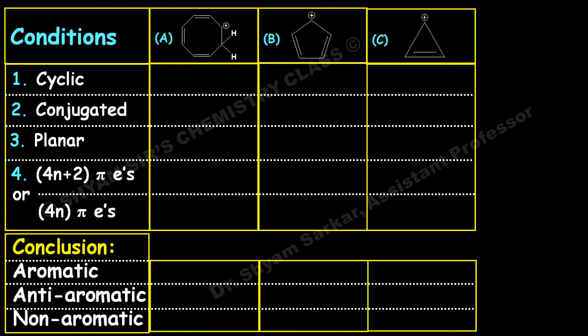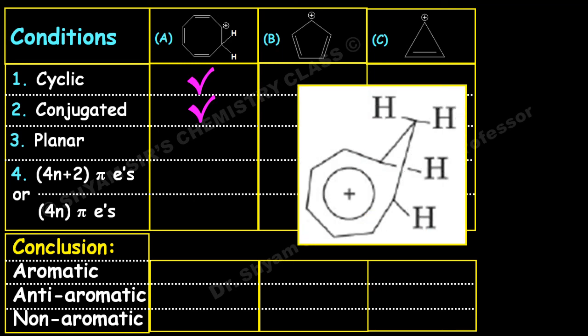If you see the first one, this is cyclic in nature, this is conjugated, and this is planar. Because if you see this structure, this is a special molecule. In this special molecule, this exists in this form where the total ring is becoming like this, and there is one sp3 carbon atom with a hydrogen atom which is coming out of the plane, and which will not come into consideration in the calculation of the number of pi electrons in this system. Okay, so this is totally coming from the planarity.